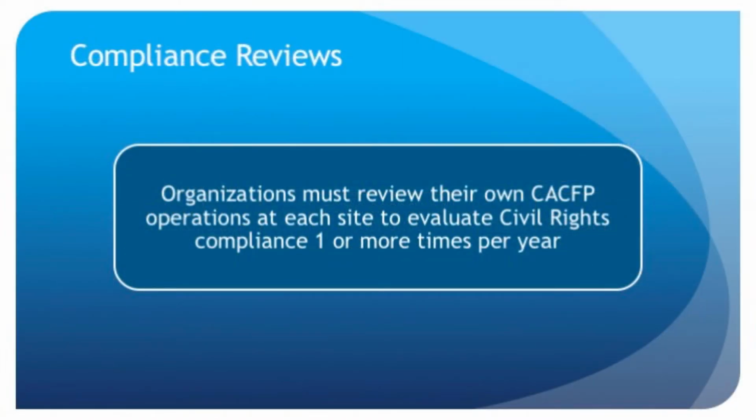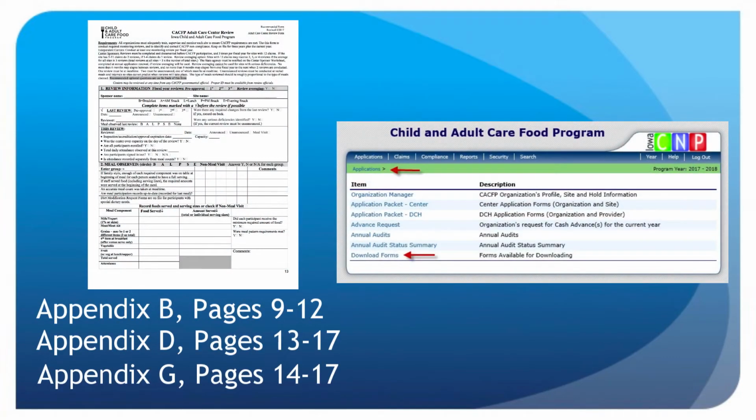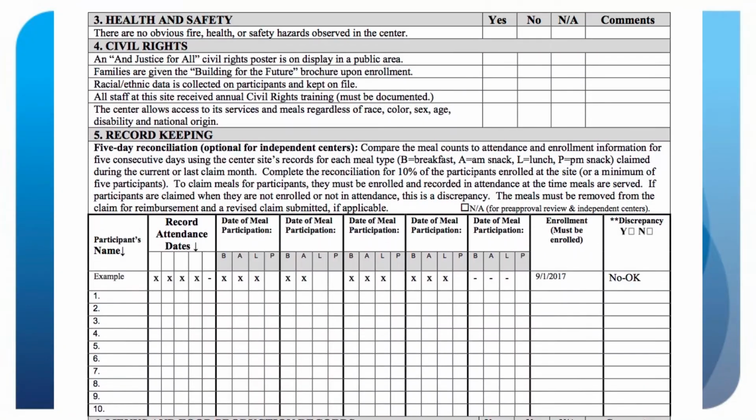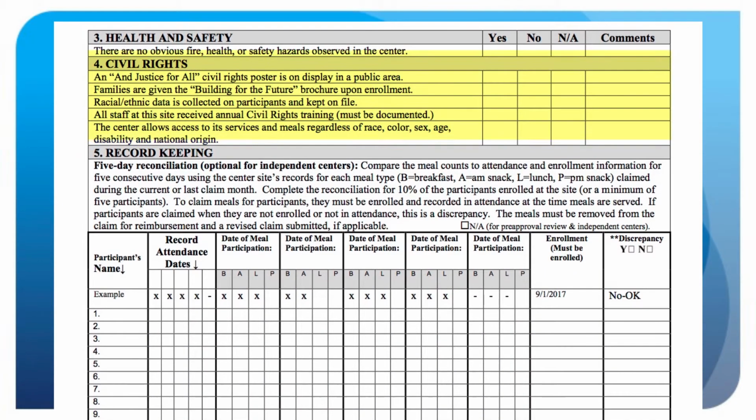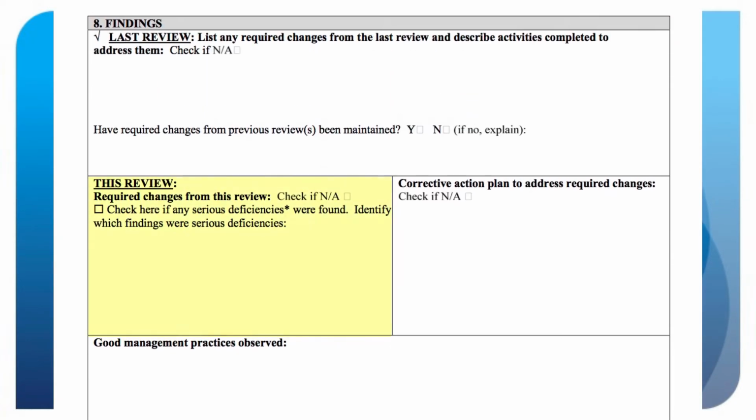Organizations must review their own CACFP operations at each site to evaluate civil rights compliance one or more times per year. The site review forms provided in the manual and in download forms include the required civil rights questions needed to assess compliance. If noncompliance is identified on a review, the site monitor must document it on the review form and establish a written corrective action plan.